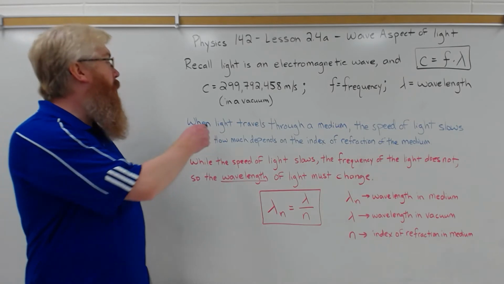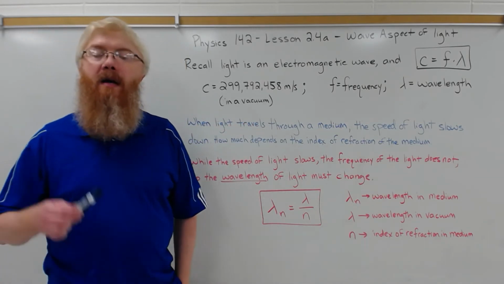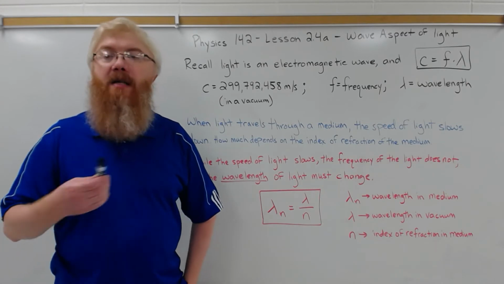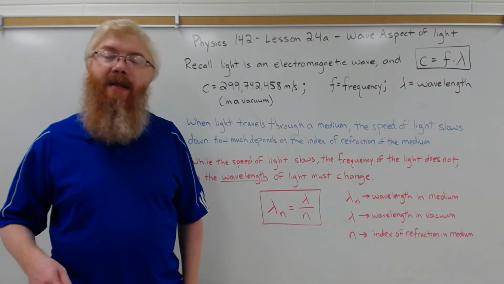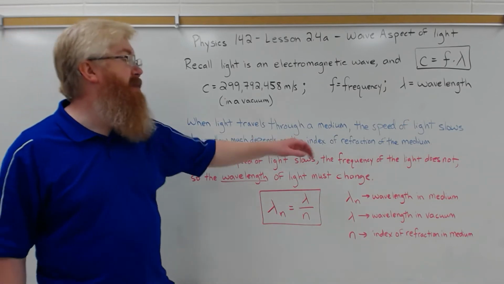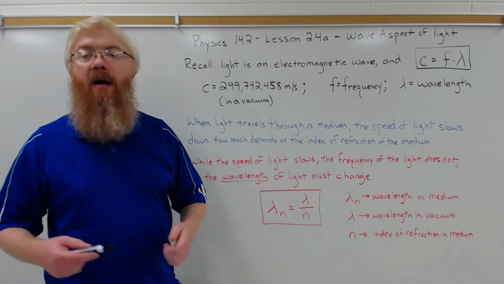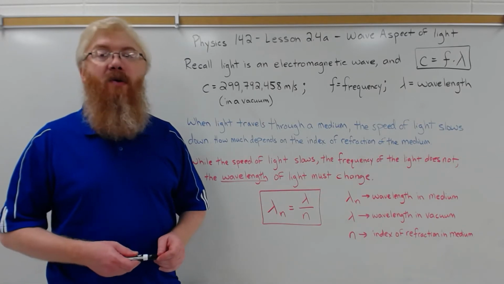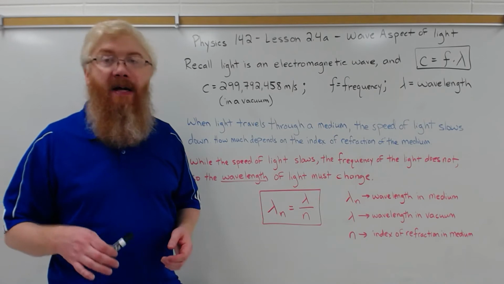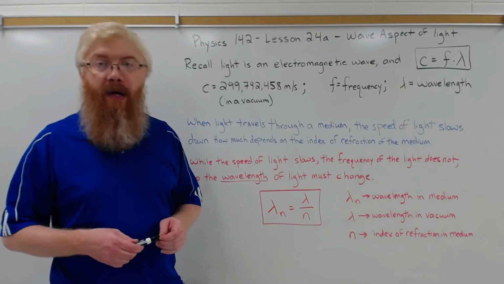Now, when light travels through a medium or material that's transparent, its speed slows. We talked about refraction and the index of refraction of a material. How much the light slows depends on that index of refraction. A diamond, which has an index of refraction of around 2.4, slows light considerably compared to glass, which might be around 1.5, or water, which is around 1.33.